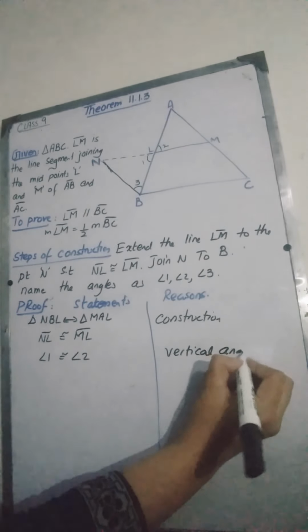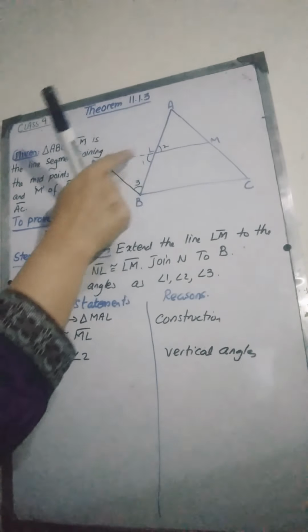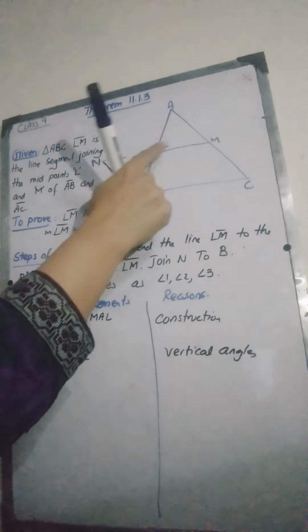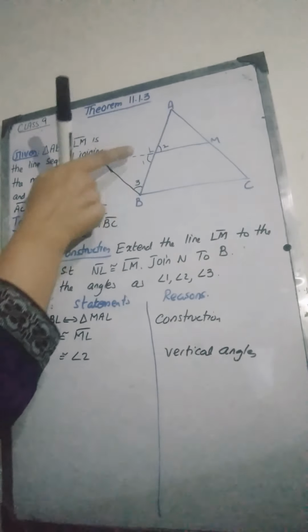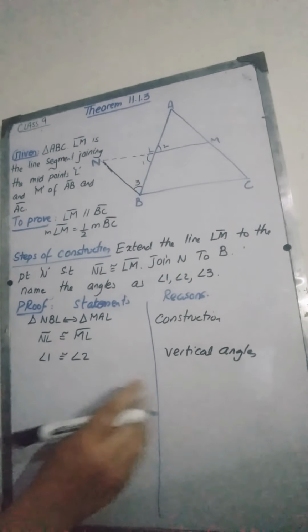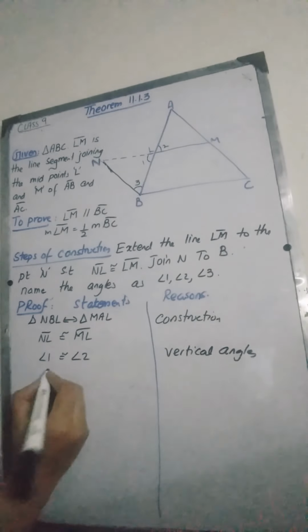Whenever two lines cross each other, these angles are called the vertical angles, and they are always congruent. Whenever two straight lines cross one another, the vertical angles so formed are always congruent. So angle 1 is congruent to angle 2. This is because of the vertical angles. And one more side is AL,